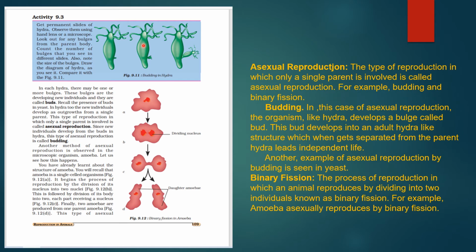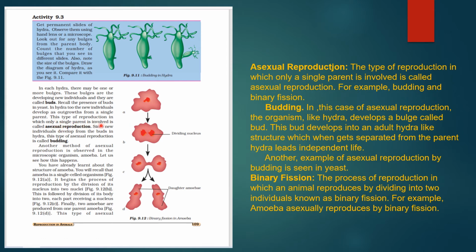What happens regarding the budding? Asexual reproduction, you have studied in the 7th class also: the budding, the binary fission. So what happens in hydra? There may be one or more bulges. These bulges develop into new individuals and are called buds. Recall the process of buds in yeast also. So in hydra too, similar to yeast, the new individual grows as an outgrowth from the single parent.